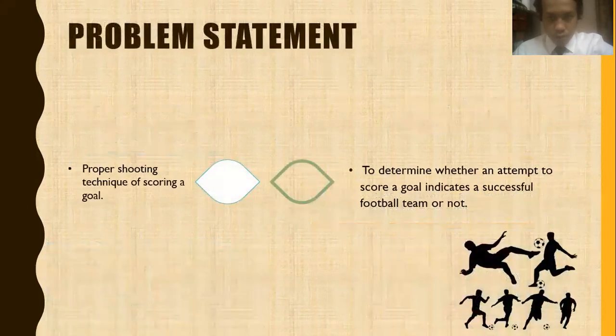So we will go to the problem statement. I have two problem statements. First is proper shooting technique of scoring a goal. Second is to determine whether an attempt to score a goal indicated a successful football team or not.